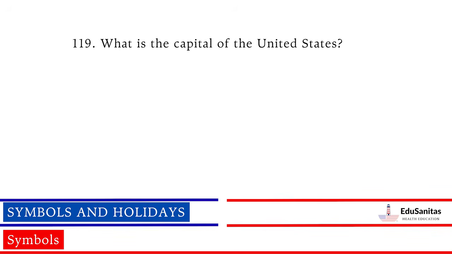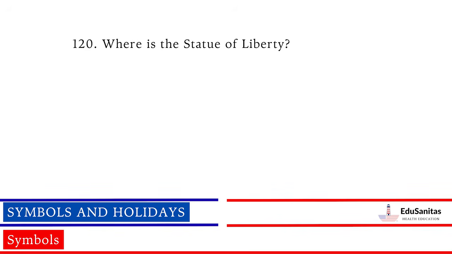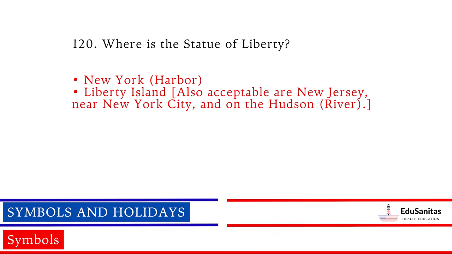What is the capital of the United States? Washington, D.C. Where is the Statue of Liberty? New York Harbor, Liberty Island. Also acceptable are New Jersey, near New York City, and on the Hudson River.